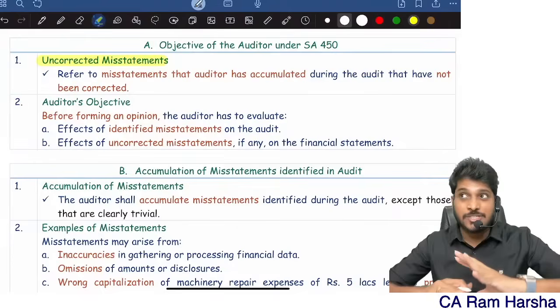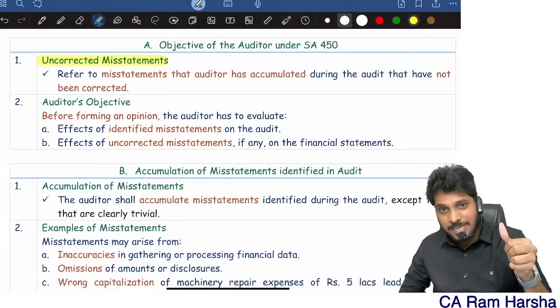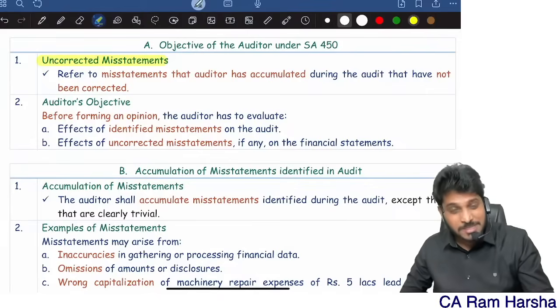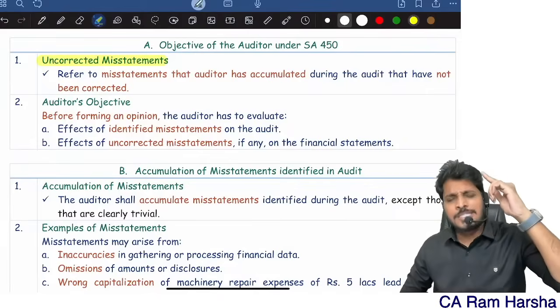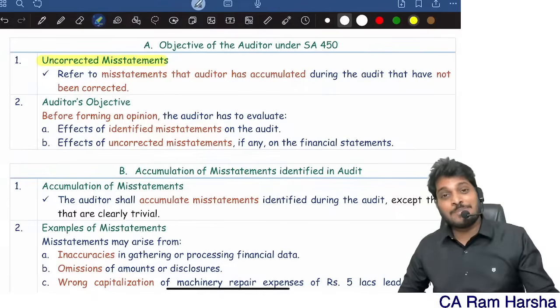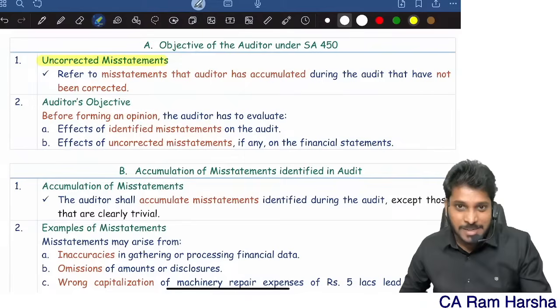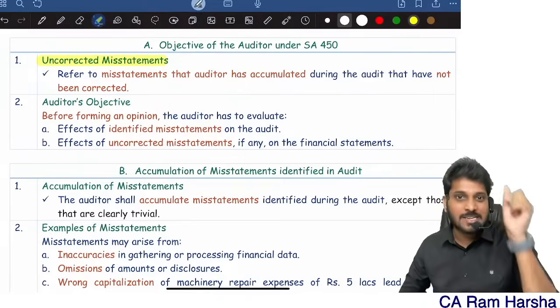The word misstatement is used at so many places: risk of material misstatement, uncorrected misstatement, undetected misstatement, projected misstatement, tolerable misstatement, expected misstatement, anomalous misstatement, non-anomalous misstatement. So many ways the word misstatement is used. Here one term, that is uncorrected misstatement.